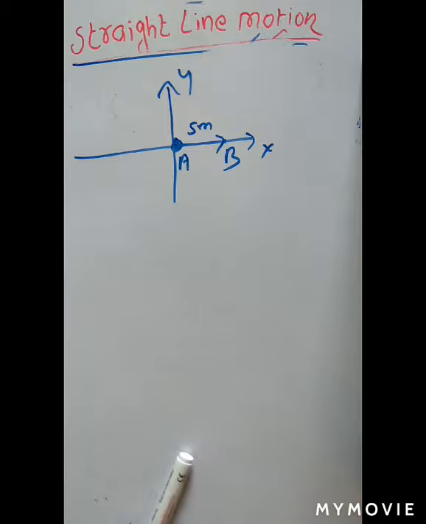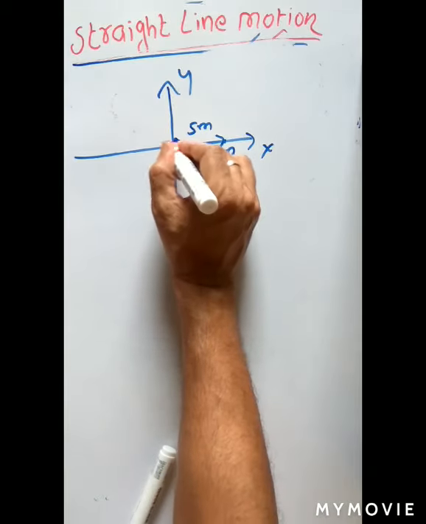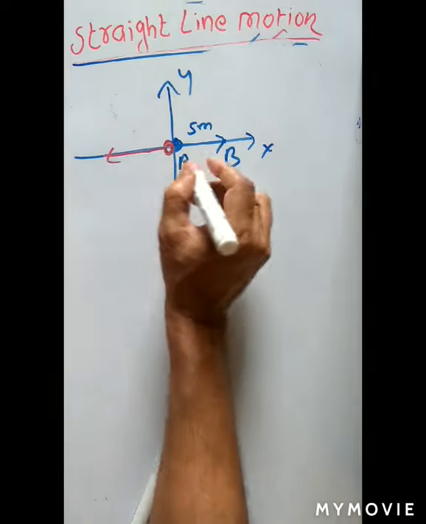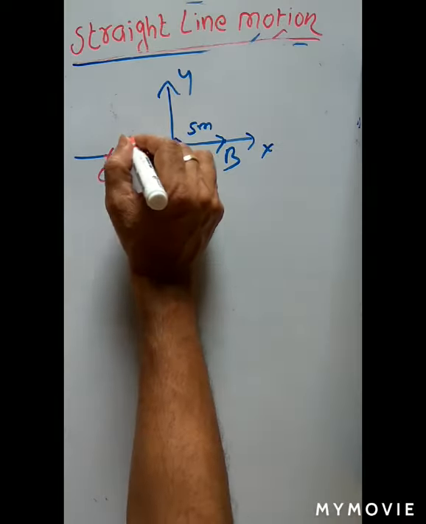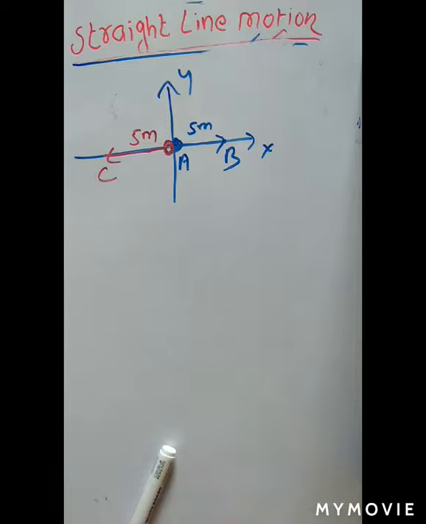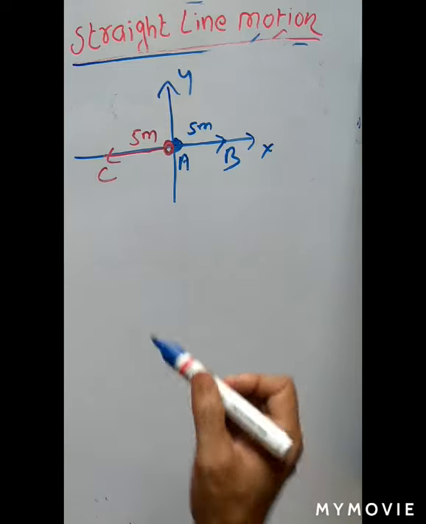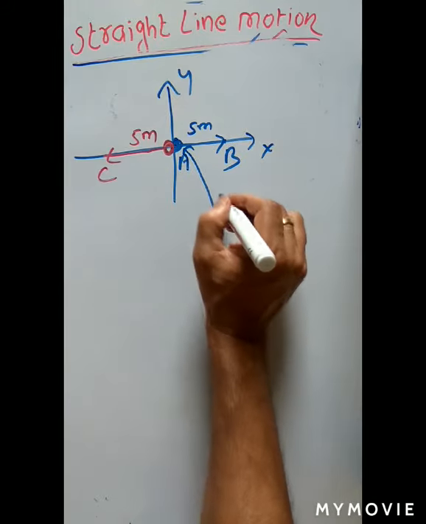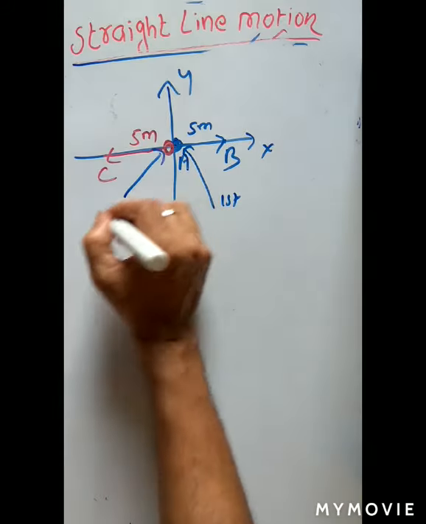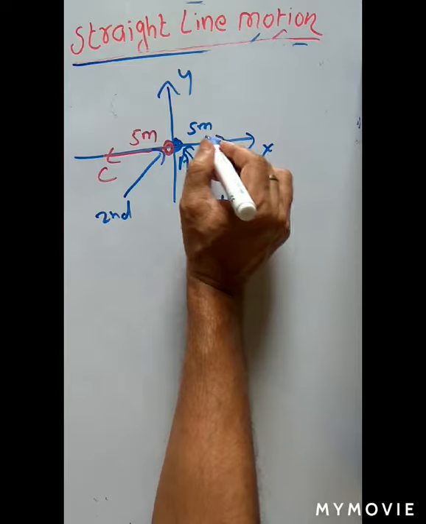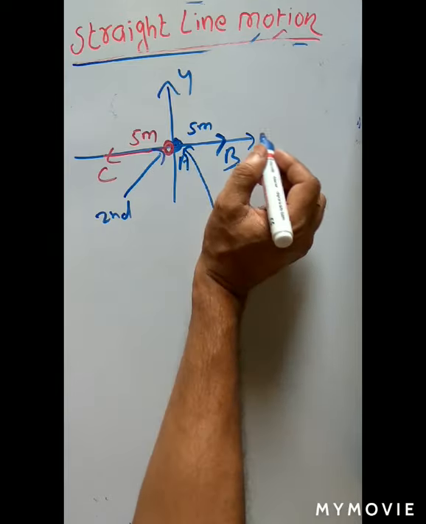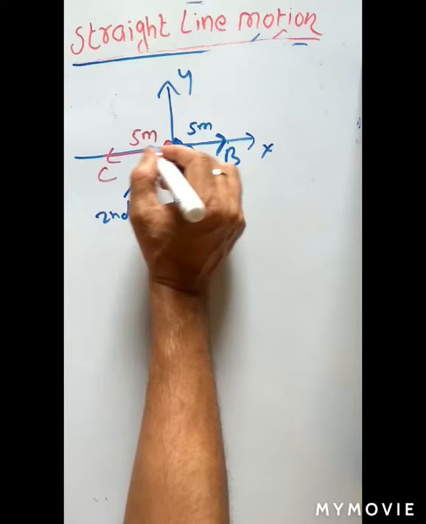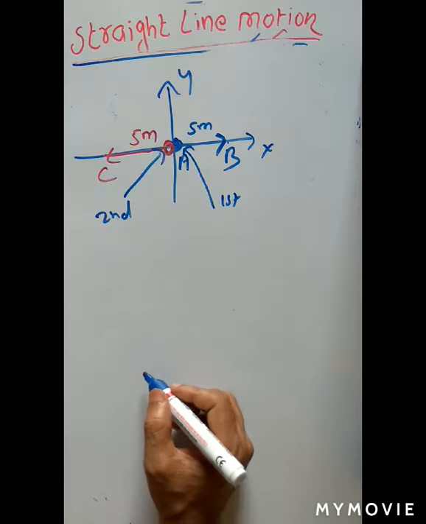Another body moves towards the left, from A to point C, and also covers 5 meter length. The first body is moving towards the right, covering 5 meter distance. The second body covers the same 5 meter distance but in the negative direction.